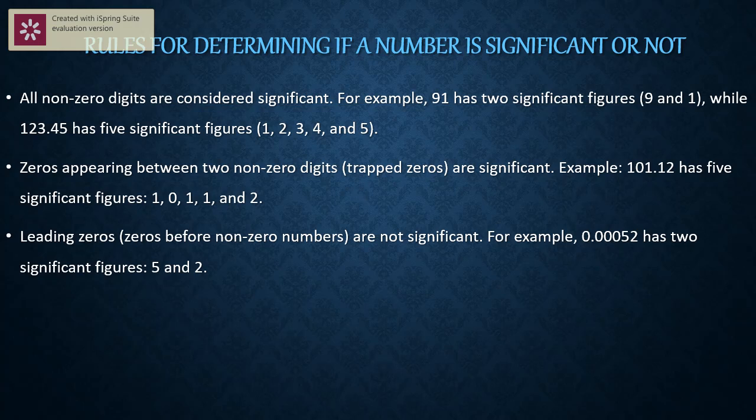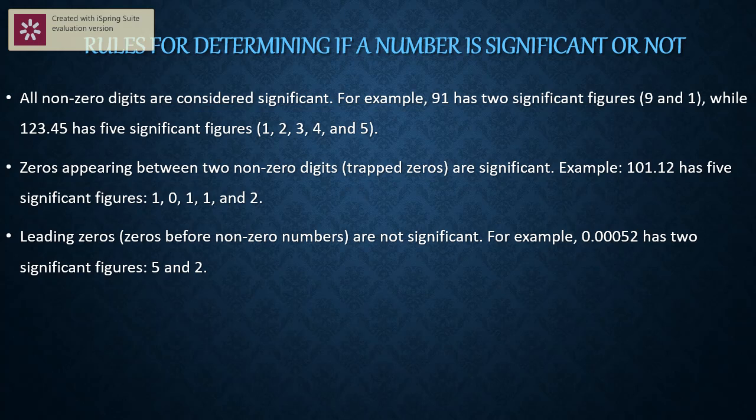The third rule says that leading zeros are not significant. For example, 0.00052 has only two significant figures, 5 and 2. Why? Because here these zeros just tell about the position of the decimal. For example, if I want to write 52 by 100 equal to what? 52 by 100 equals 0.52. If I want to write 52 by 1000, I should use one extra zero, 0.052.